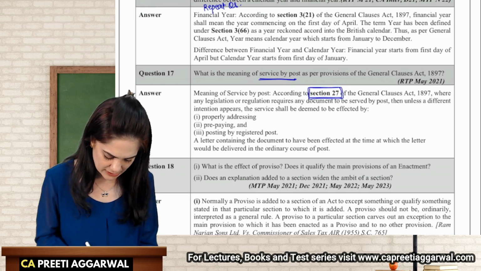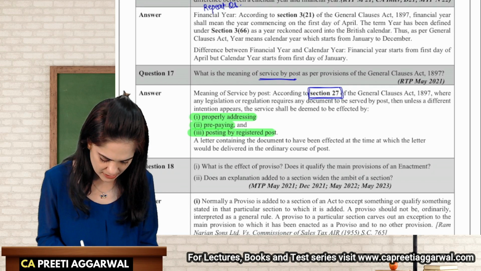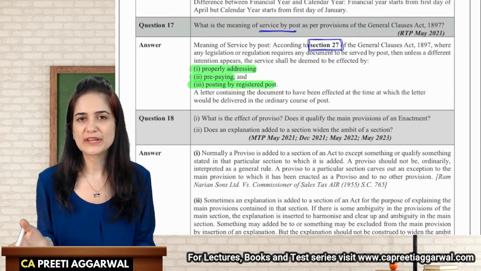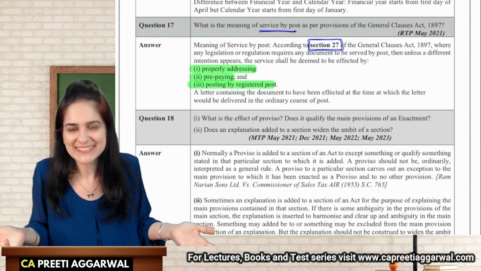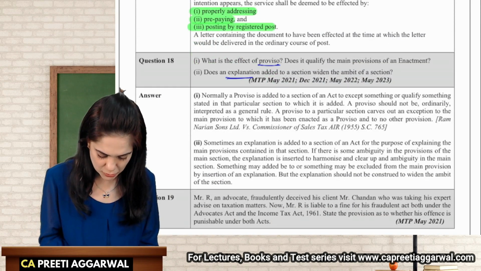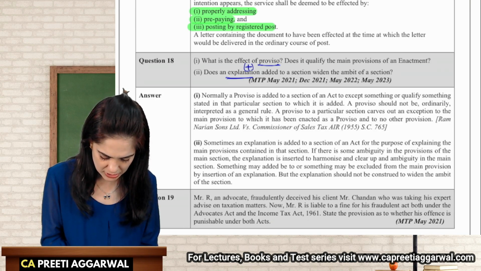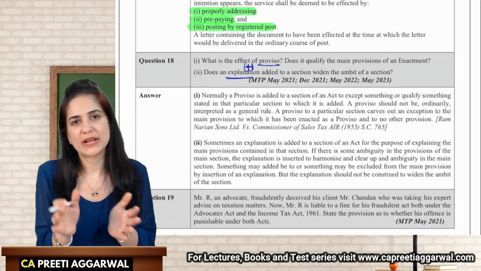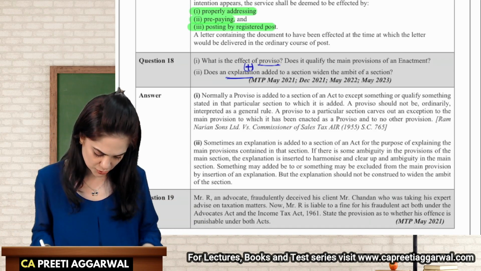The key points are that it is properly addressed, prepaid, sent by registered post, and we will assume that the document will reach when other documents reach in the ordinary course of post. What is proviso and explanation? Students, please note that in case a question is asked, it will always be asked on proviso as well as explanation. So you will be expected to write both.